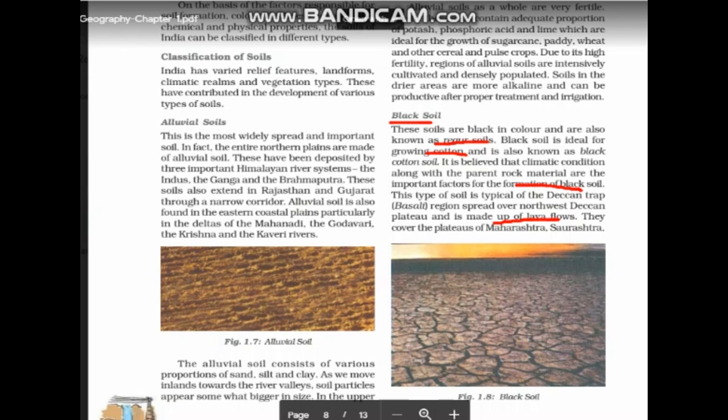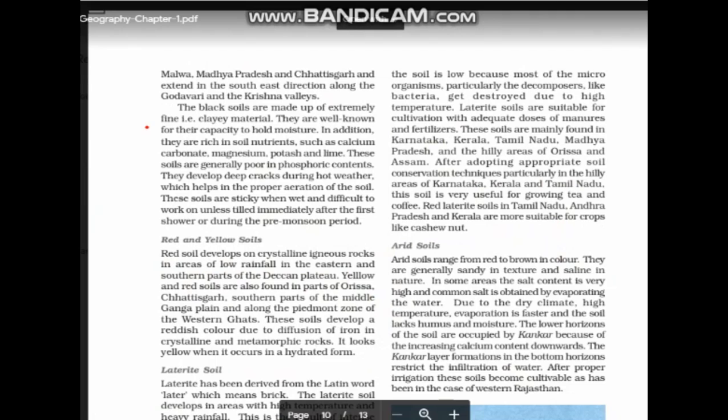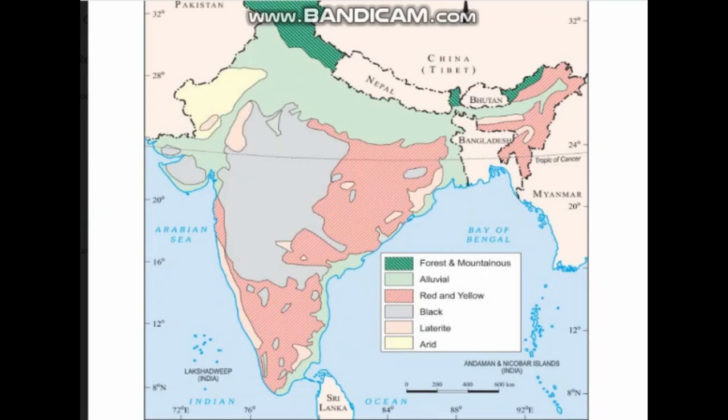Let's have a look at the map. Places like Maharashtra, Saurashtra, Malwa Plateau region, Madhya Pradesh, Chhattisgarh, and it extends towards the southeast direction of Godavari and Krishna valleys also. As they have said in the textbook, like Saurashtra, Maharashtra, this region is known as Malwa Plateau, and it is extending up to Godavari and Krishna valley areas also, and Chhattisgarh also.